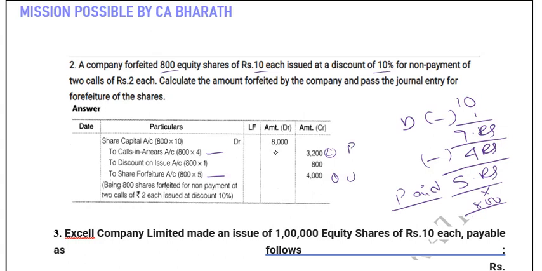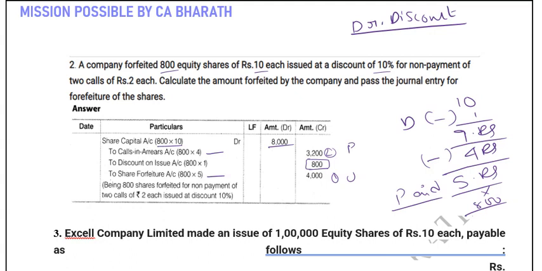Now the total share capital value is 800 into 10, isn't it? 10 rupees, so 8000. Only if there is a premium do you have to show it separately. If there is a discount, then you have to show it here, friends. This is the discount value. The balancing figure is the discount value, because out of this 10 rupees, 1 rupee is discount. Why are we crediting discount, sir? Because when we originally issued, we would have passed the debit of discount. Because a discount is an expense, we would have passed a debit. Now in order to reverse that, because we are forfeiting the shares, we have to reverse it.